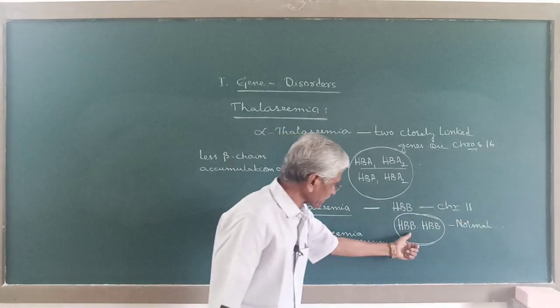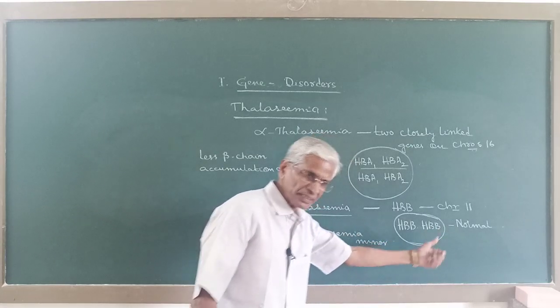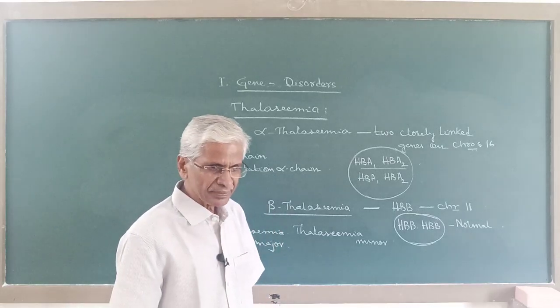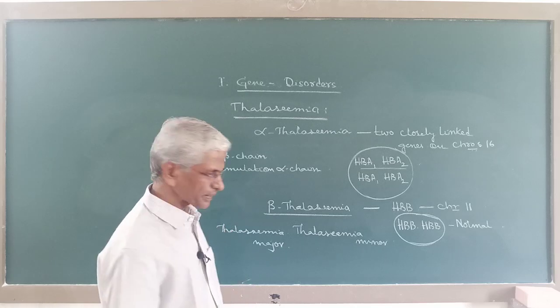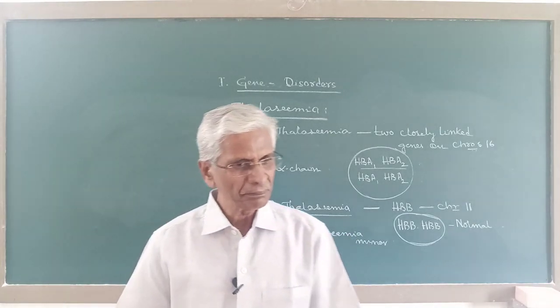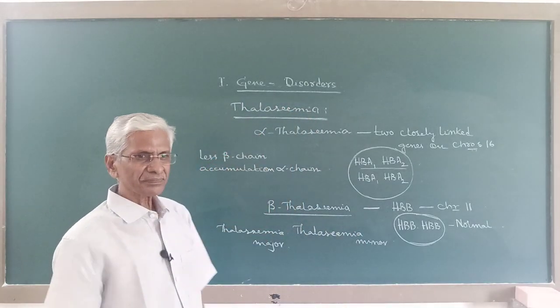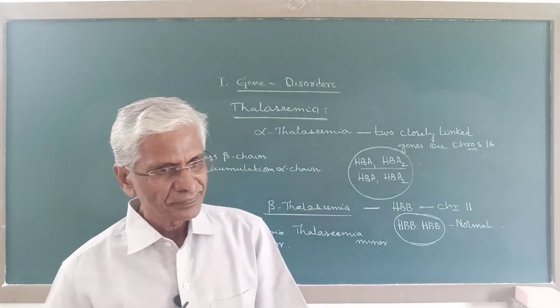But when the persons are heterozygous, one dominant and another recessive, even then the heterozygous individuals will not be normal. They too suffer with anemia, but with low severity, and that type of anemia is called thalassemia minor. So that is an account on thalassemia.